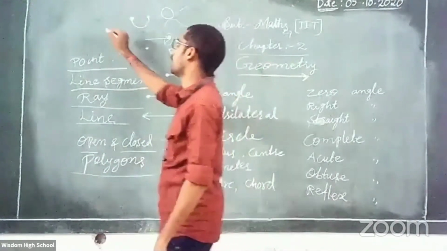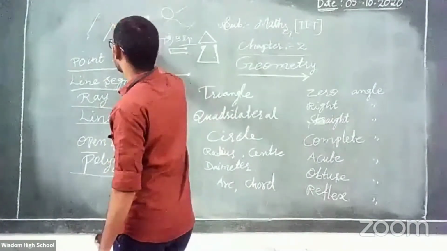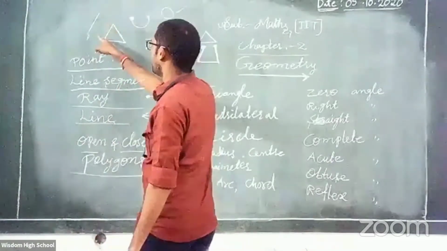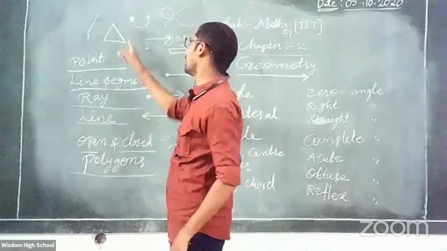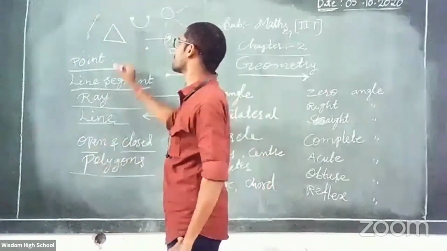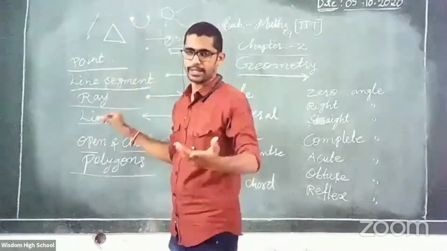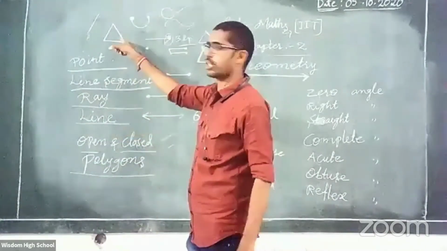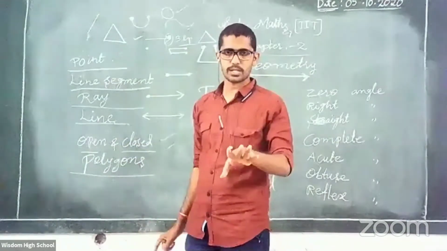Suppose an example. Observe here. What is here? 1 line, 2, 3. How many lines are here? 3 lines. And what is this figure, closed or open? Tell me. It is closed. Why? Sir, starting and ending point. Fine. Then it is a closed figure, right? How many lines? 3. So it is a polygon, right?